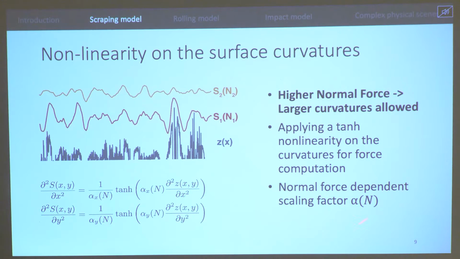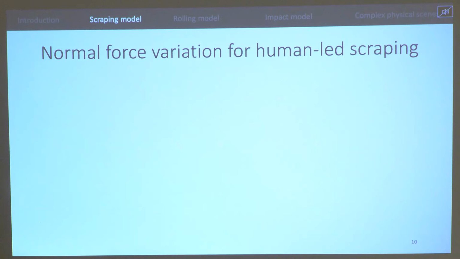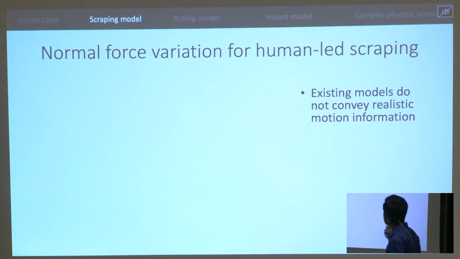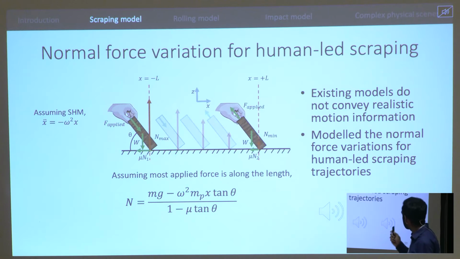So now that we have normal force built in, we also tried to address another issue with some of the previous models. Most of them did not convey realistic motion information. So for this, we modeled the normal force variations for basic human-led trajectories and generalized it. For example, here you see a force balance diagram, a free body diagram, for back and forth motion.